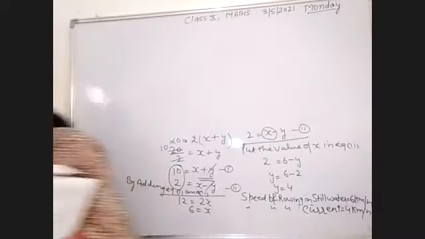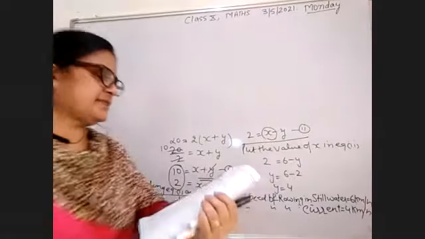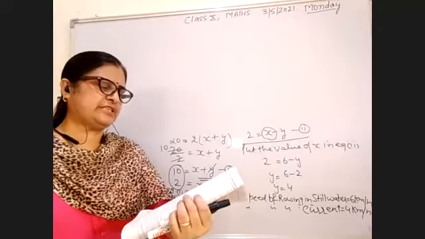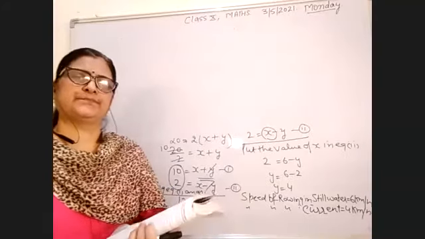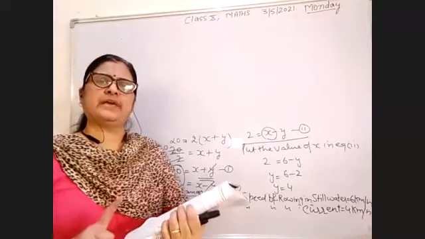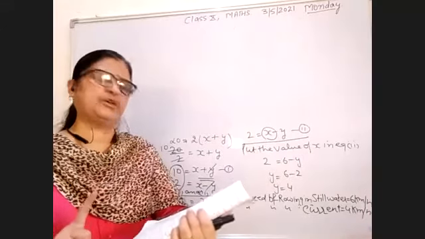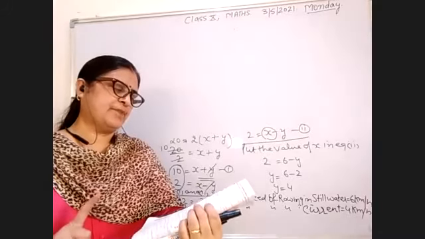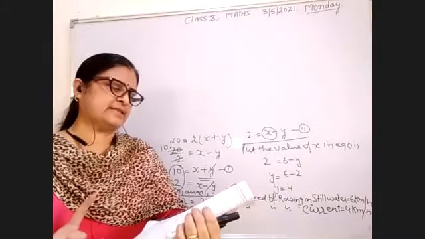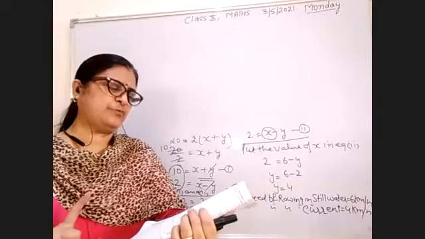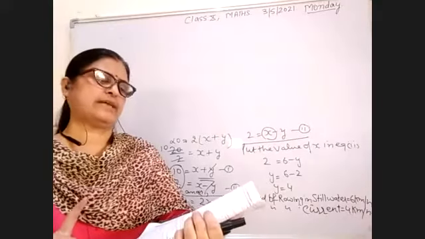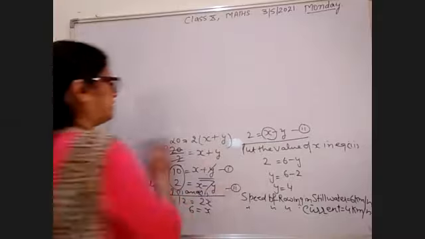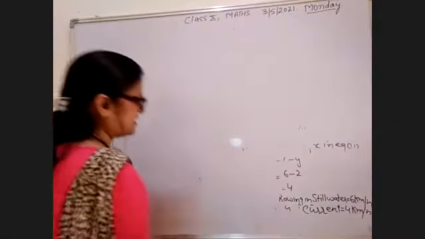I am reading your second statement. Your second statement is, listen carefully, 2 women and 5 men can together finish an embroidery work in 4 days. And the next one is 3 women and 6 men. Both can finish the work in 3 days. Find the time taken by one woman alone to finish the work and also that taken by the one man alone. You have to find the one man work alone and one woman work alone to finish the work.